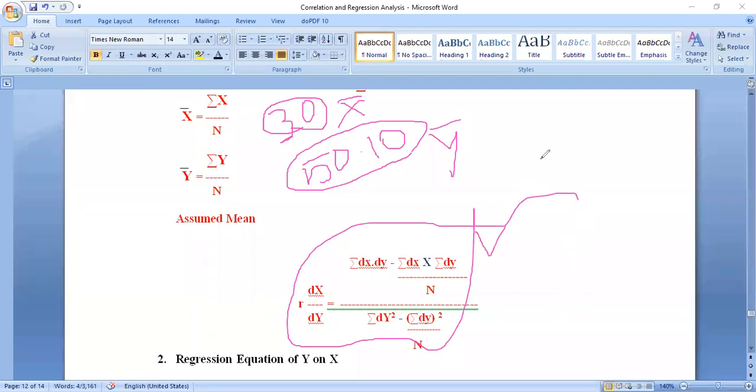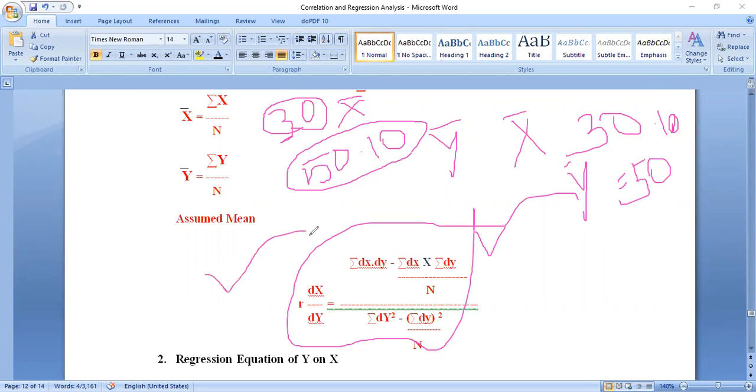Again, you may have a doubt. Suppose x bar is equal to 30.10 and y bar is only 50. What do you have to do? Which method do we have to apply? The same assumed mean method. Only the assumed mean method you have to apply.